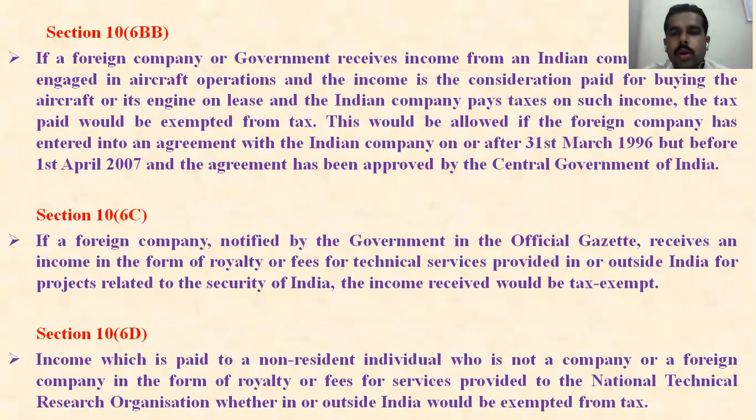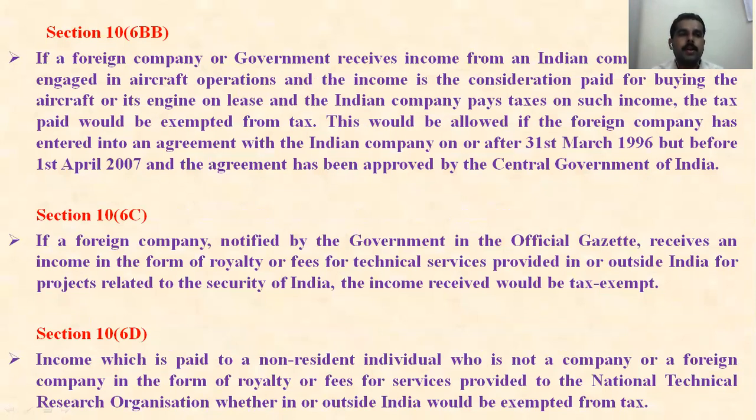This would be allowed if the foreign company has entered into an agreement with the Indian company on or after 31st March 1996, but before the 1st April 2007, and the agreement has been approved by the central government of India.